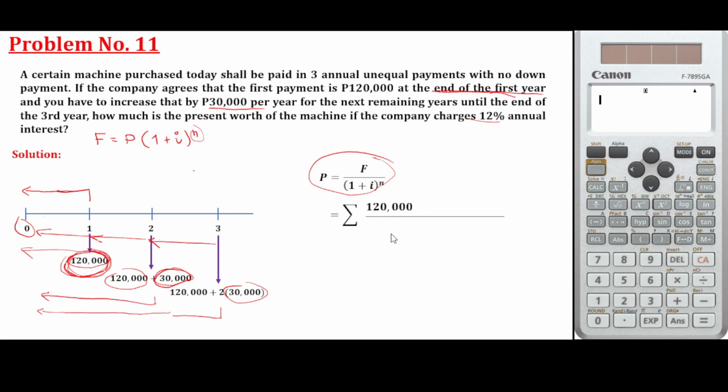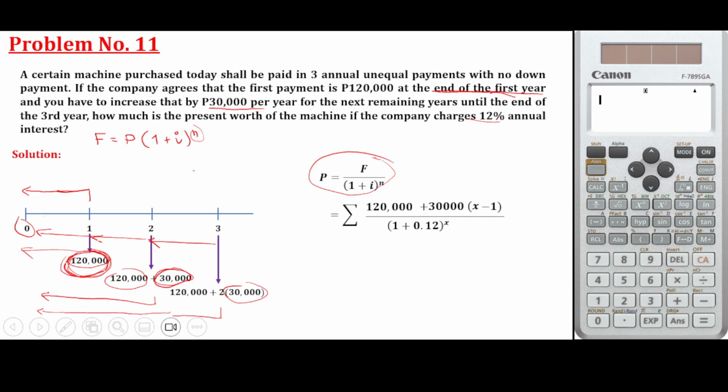Instead of summing it one by one, you just derive a formula which will also represent it. So let's create this formula. 120 plus, initially, at 1 year you don't need to add anything, so I used x minus 1 here. At the first year it will be a 0 value, over 1 plus i raised to x.